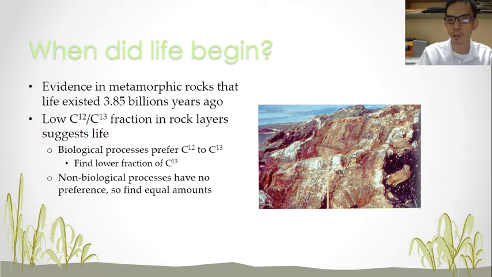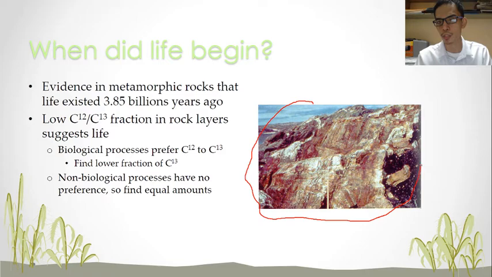So how do we find out the age of the rocks that we have right here? The ages of these rocks are obtained by radiometric dating. With the use of carbon-12, carbon-13, and carbon-14, we are able to trace how old these rocks are.